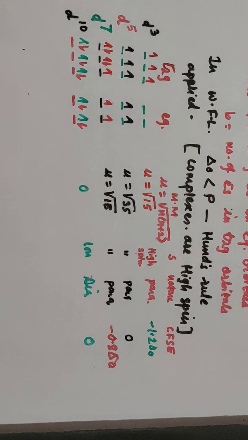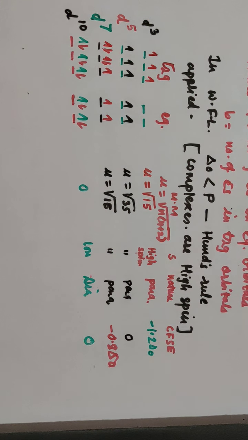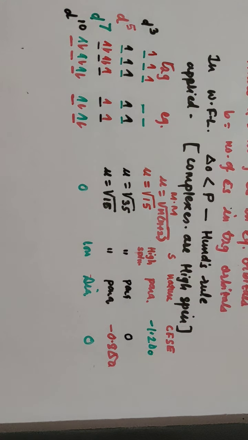In the case of 10 electrons in the D orbital, we are talking, once again I am reminding, about weak field ligands here. So wherever weak field ligands are there, Hund's rule is applied, and according to Hund's rule, all the electrons are filled singly because the energy difference between EG and T2G is less than the pairing energy.